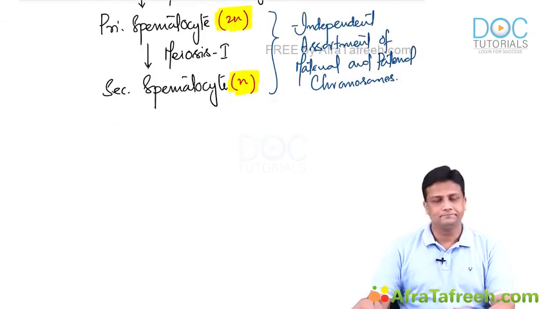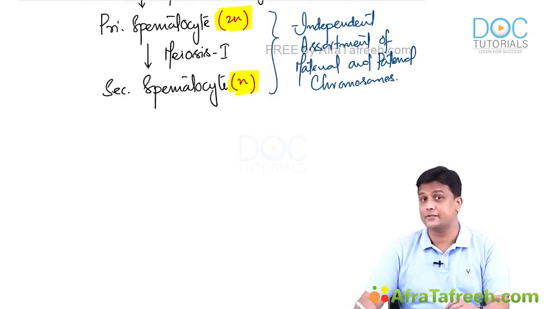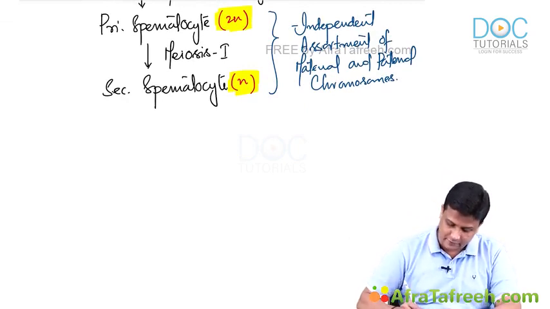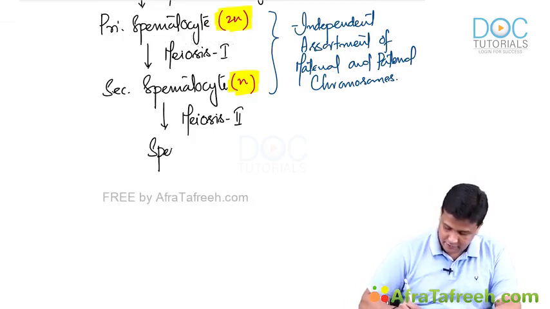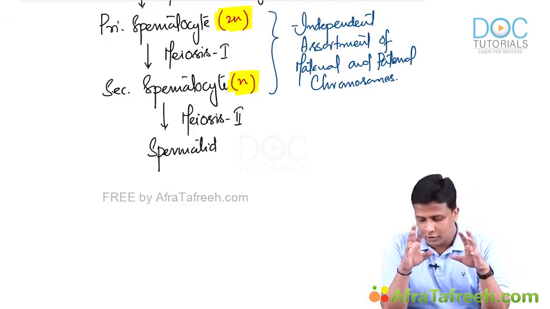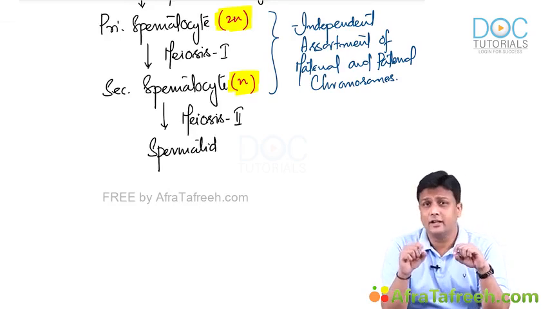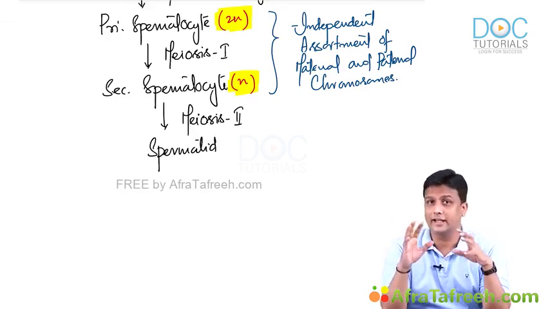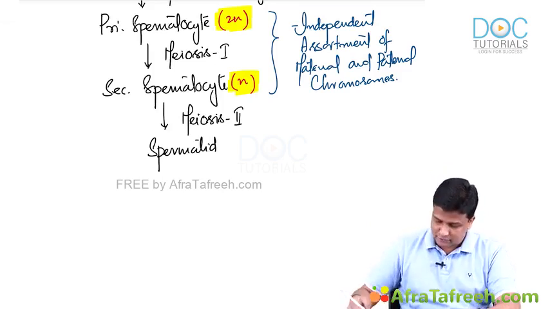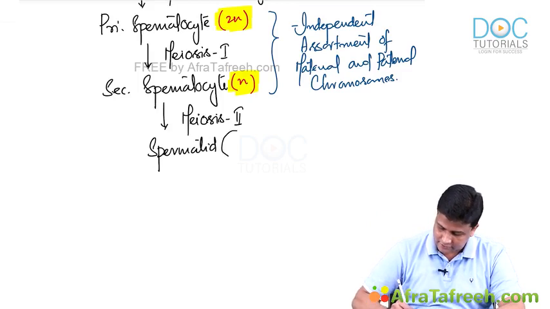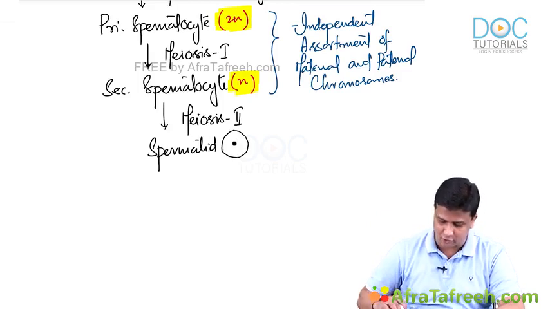Perfect. Next one. Now only meiosis 1 has been completed. So of course, the secondary spermatocyte will undergo meiosis 2. It is going to complete meiosis. So it will undergo meiosis 2 and form spermatids. But I want you all to keep one thing in mind. The spermatids are still in the form of a normal cell. It has not taken the shape of a spermatozoa with the head, neck, middle piece and tail. These spermatids are still like a normal cell, with a cell membrane, the nucleus in the center, the cytoplasm and all.